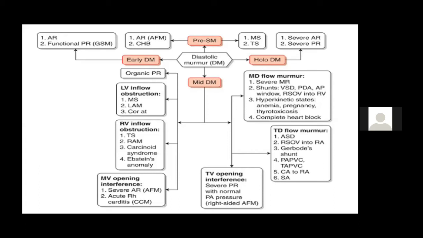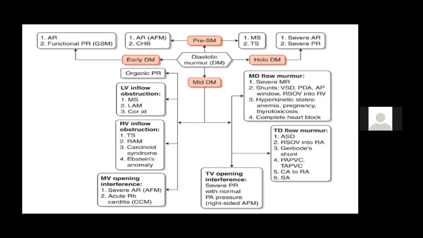Now, the second reason there can be a mid diastolic murmur is typical inflow obstruction. The typical inflow obstruction is mitral stenosis, but there are two diseases which mimic mitral stenosis: left atrial myxoma and cor triatriatum. In cor triatriatum, the LA cavity is divided into three parts, and you get an inflow obstruction. A left atrial myxoma or a ball valve thrombus also produces an inflow obstruction and a mid diastolic murmur.